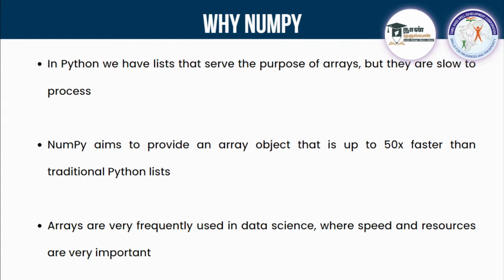And regarding numpy, why do we need numpy? In Python we already have lists. For the purpose of an array we already have lists, but the key important point is that they are slow in processing. A Python list is similar to a numpy array, but it is very slow. Numpy aims to provide an array object which is faster than the traditional Python list. Arrays are very frequently used in data science, where speed and resources are very important. So we are going to see about numpy.